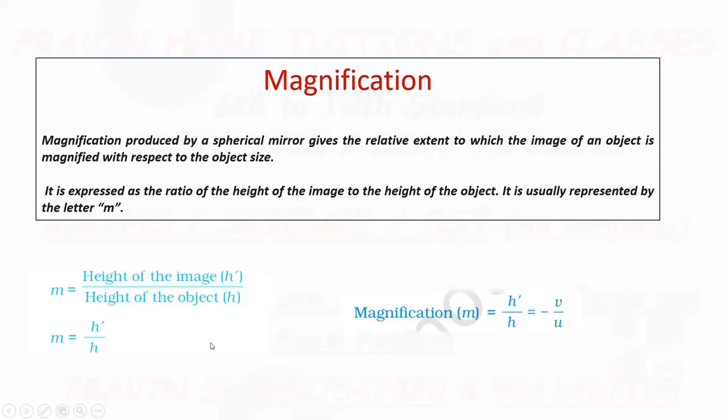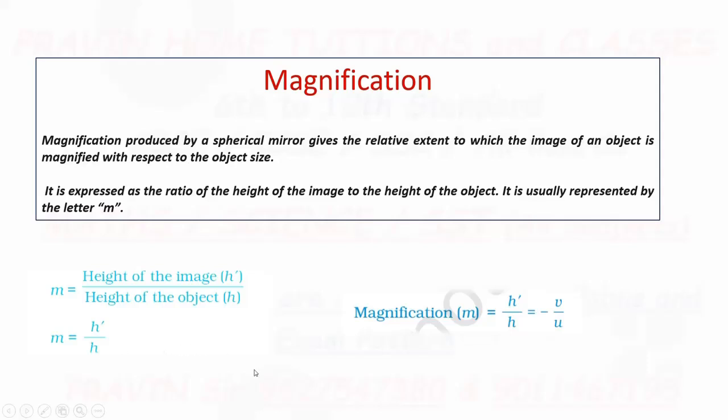Suppose the height of the image is h dash, and the height of the object is h. Then magnification m is the ratio of the height of the image to the height of the object. Therefore, m is equal to h dash upon h.